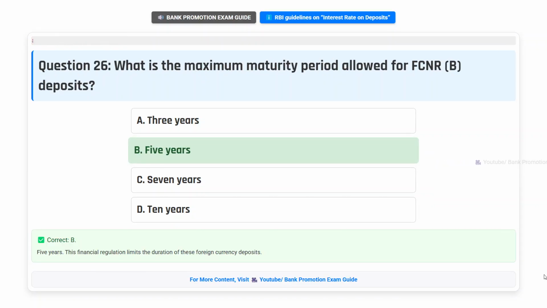Correct answer B. 5 years. This financial regulation limits the duration of these foreign currency deposits.